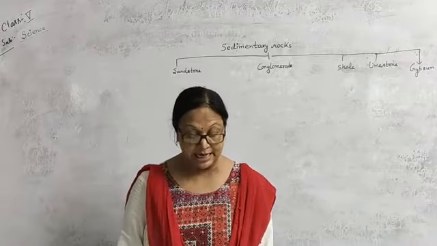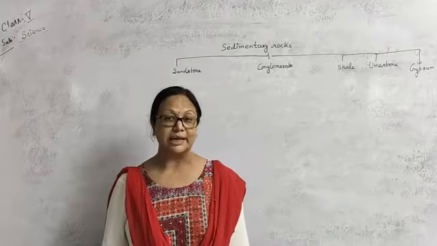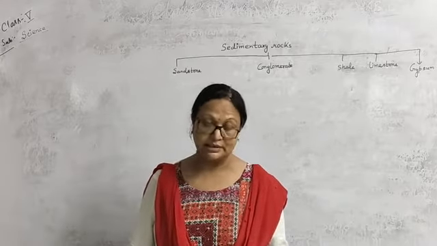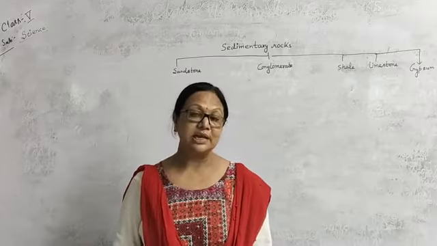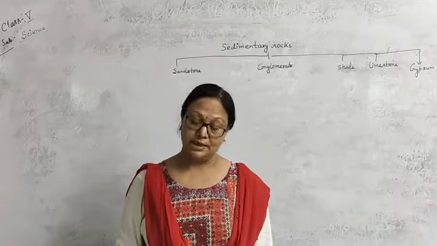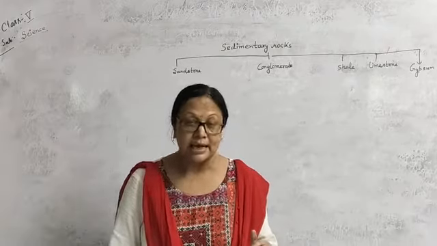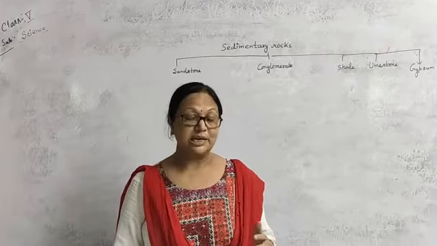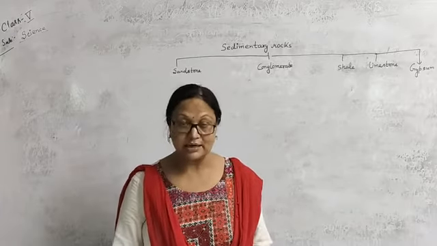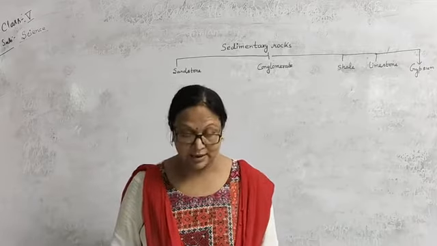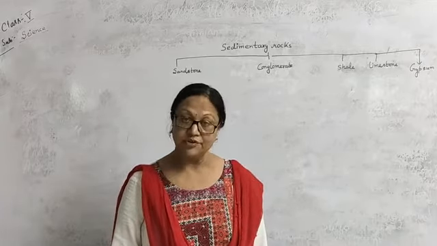Next one is the shale. Shale is a smooth sedimentary rock formed when layers of clay harden, and it is used to make tiles and bricks. So how is the shale formed? Shale is a kind of smooth sedimentary rock. Due to the layering of the clay, this type of shale is formed. So the clay is layering up to form the shale, and it is smooth in nature, and generally they are used to make tiles and some kinds of bricks.